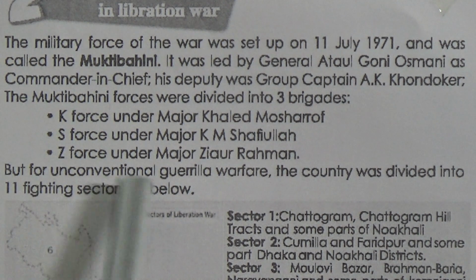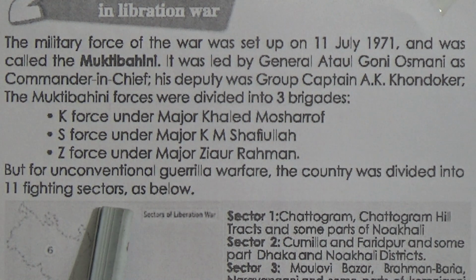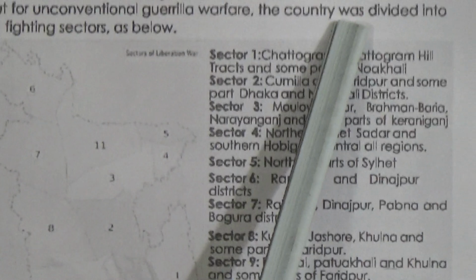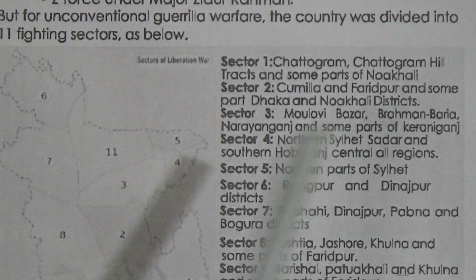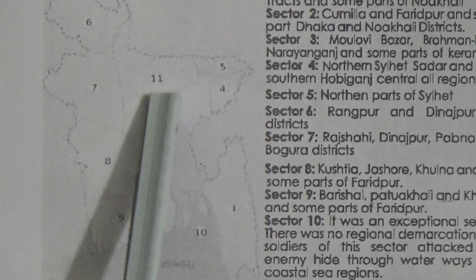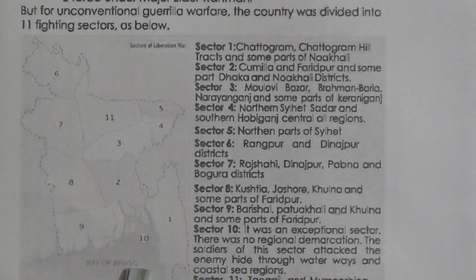Okay, now, for unconventional guerrilla warfare, the country was divided into 11 fighting sectors as below. So how many sectors were there at the time of liberation? There were 11 fighting sectors. Here you can see the map of Bangladesh. Sectors of the liberation war were, you can see 1, 2, 3, 4, and here is 5, 6, 7, 8, 9, 10 and 11. So there were 11 fighting sectors during the liberation war. This is the map of the liberation war.